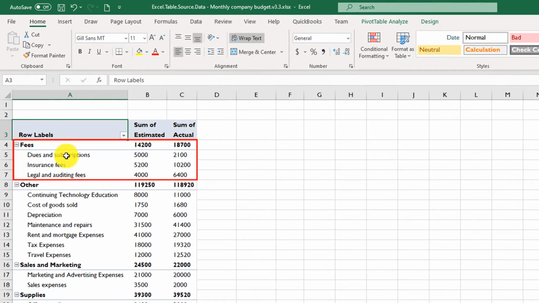We have fees, and then all the items, all the operating expenses are grouped by the categories. So fee is one of the categories. Dues and subscription, insurance fees, and legal and auditing fees are items within the fees category.